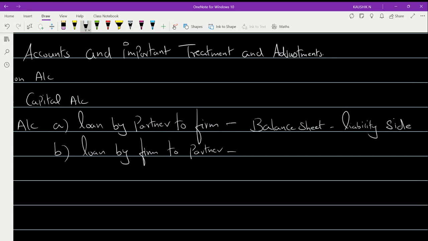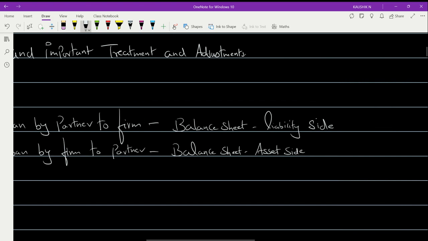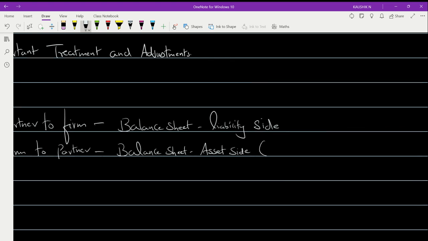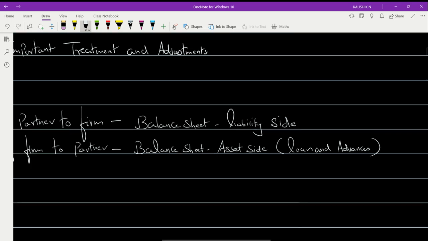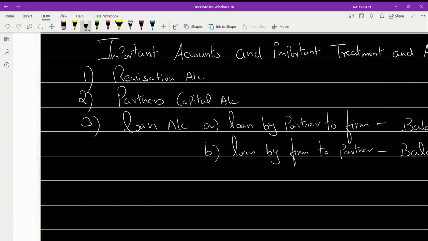If it is a loan by firm to partner, even this will be available in your balance sheet, but it will be appearing on your asset side, in the name of loans and advances also. Okay, it can also take the name of loans and advances. So this is how you have to identify whether it's a loan given by the partner to the firm or firm to partner.